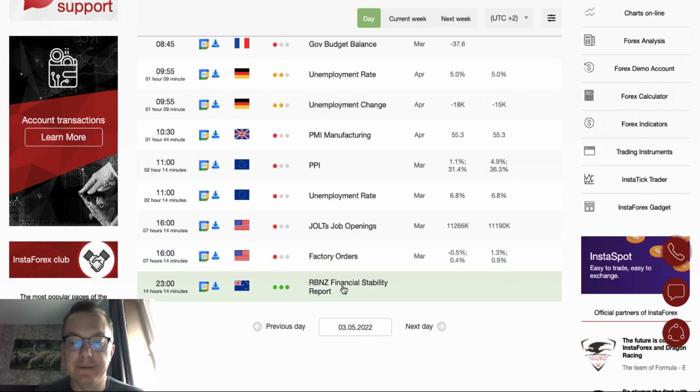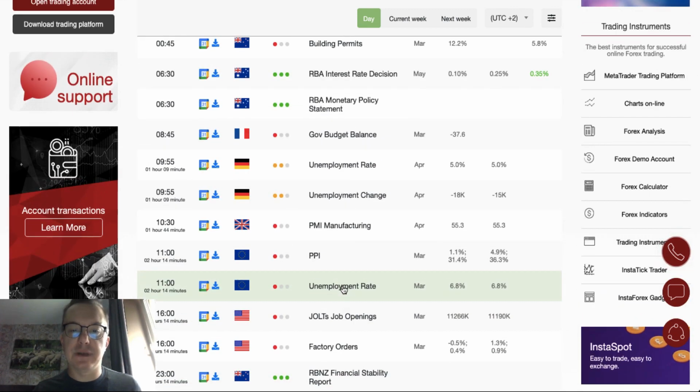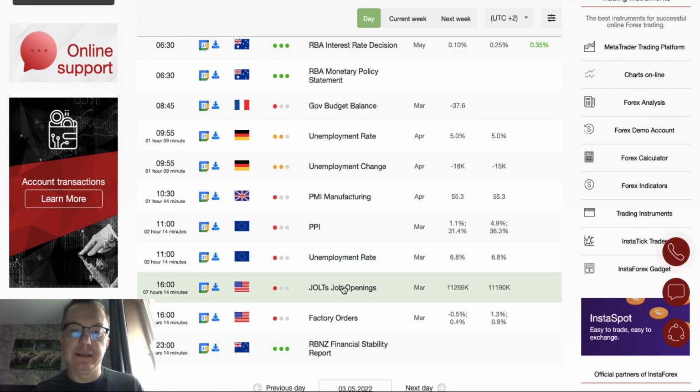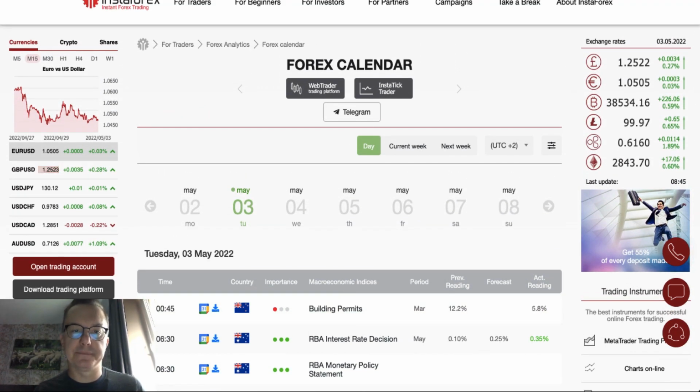However, at 11 p.m. we get the Reserve Bank of New Zealand financial stability report, which might be very, very important. So definitely we will take a look at the Australian dollar and the New Zealand dollar in the technical part today. Let's get started with the Australian dollar.